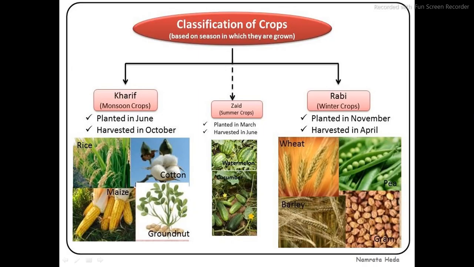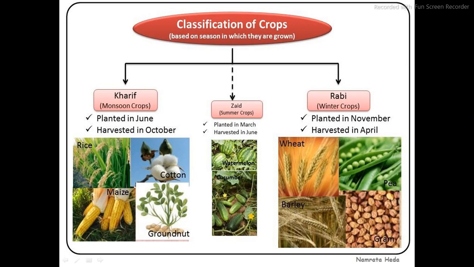First, classification of crops on the basis of the season in which they are grown. Kharif, monsoon crops; Zaid, summer crops; and Rabi, winter crops. The photograph is self-explanatory. Kharif crops are planted in June and harvested in October, for example rice, maize, groundnut, cotton.